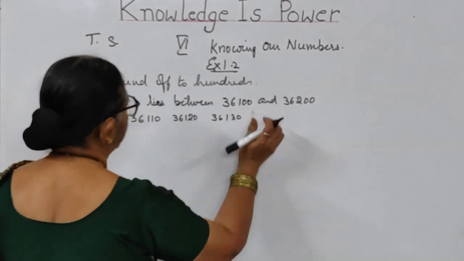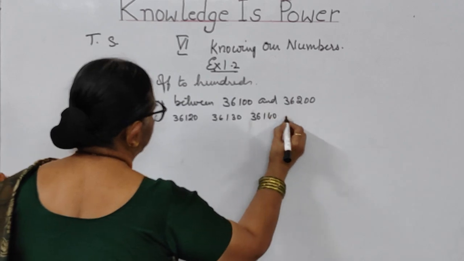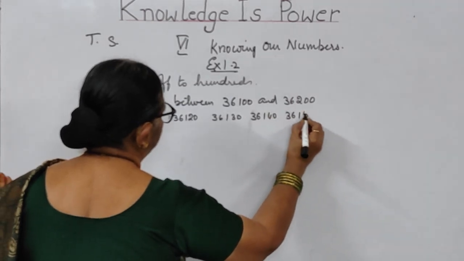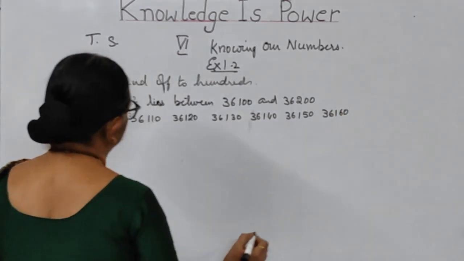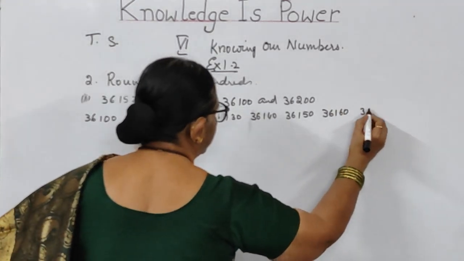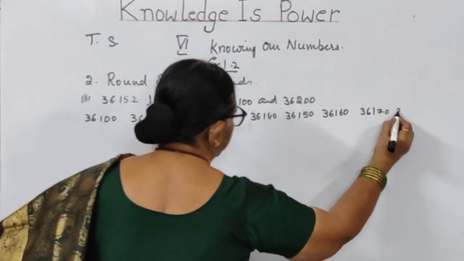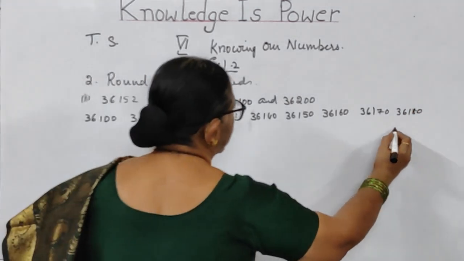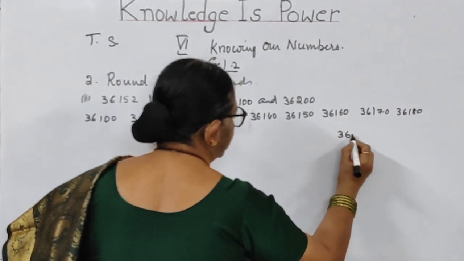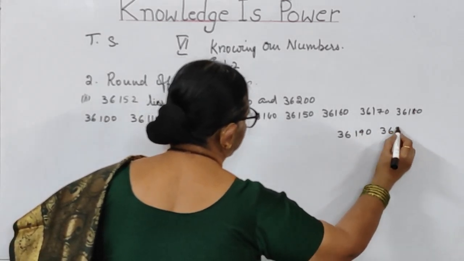36,140, 36,150, 36,160, then 36,170. Then I have to go for 36,180. Then I'll do a little bit down, children. 36,190 and 36,200.